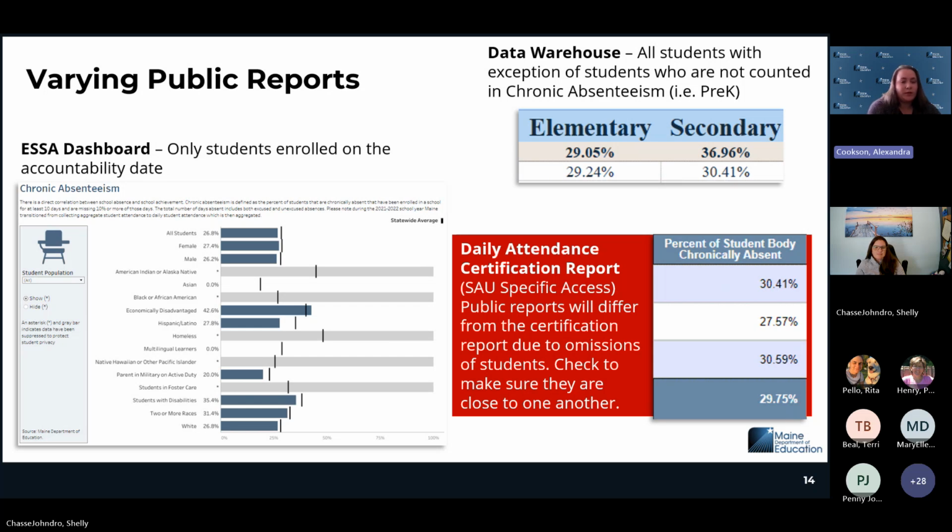That's because it is only those students who were enrolled in May on the accountability date. So the numbers are going to differ. It's really important in July that school administrative units make sure that their data for attendance are accurate so that when we pull that subset of students who were enrolled on the accountability date to report on this ESSA dashboard, those are accurate counts.